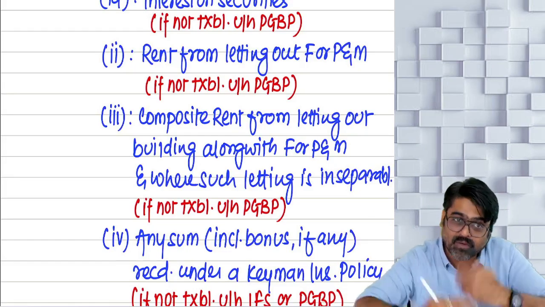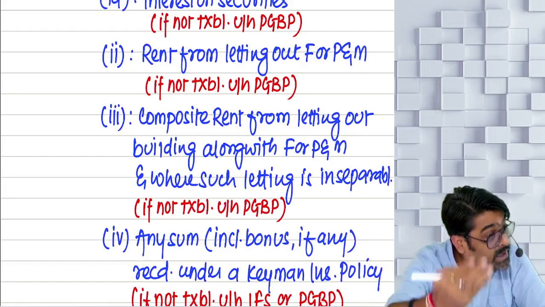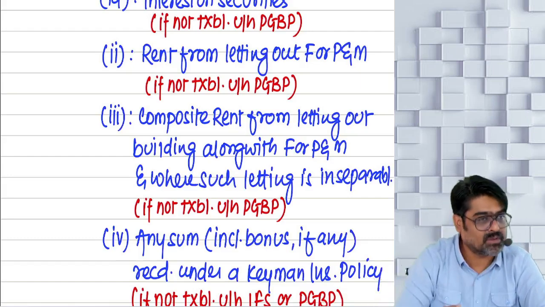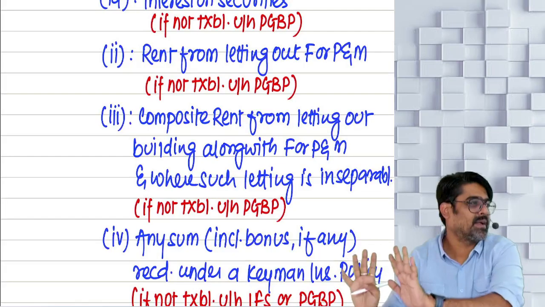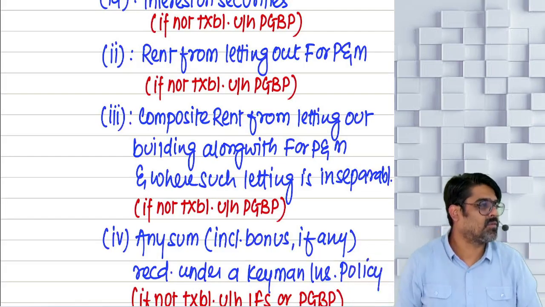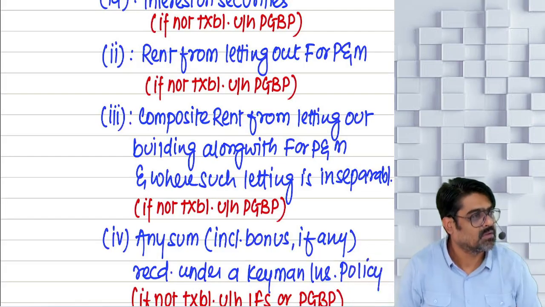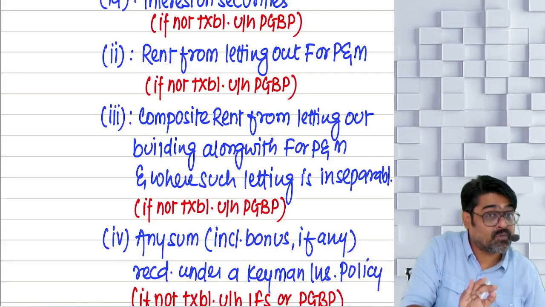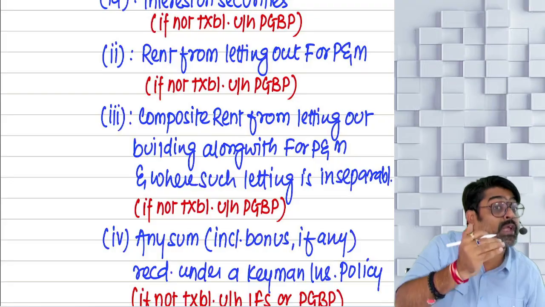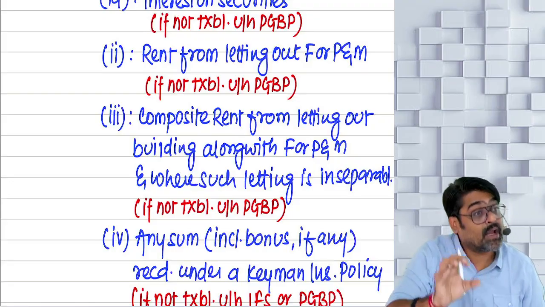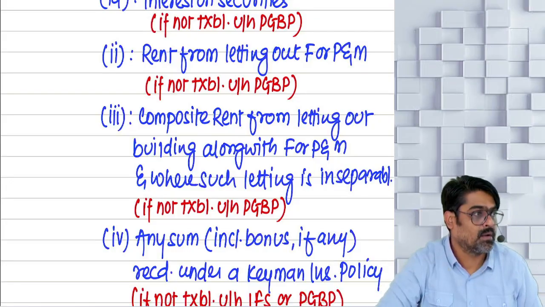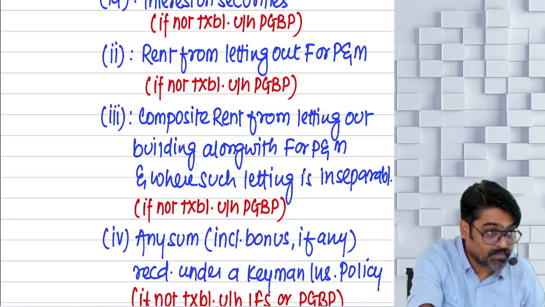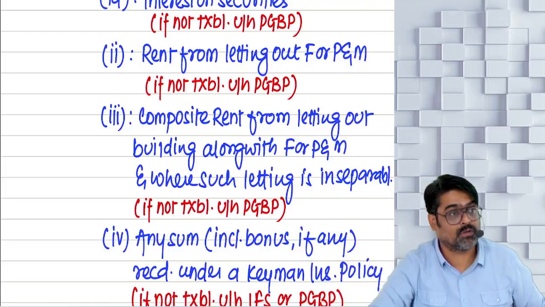So at the time of taxability, there are certain important things which you are supposed to keep in mind. I'm not just supposed to tell you that these are the incomes which are taxable under the head IFOS. But while charging these incomes under the head IFOS, what are the important things which you should keep in mind? The things where they can put you in real trouble, that will confuse you. They will give you this income and they will give you this information also.